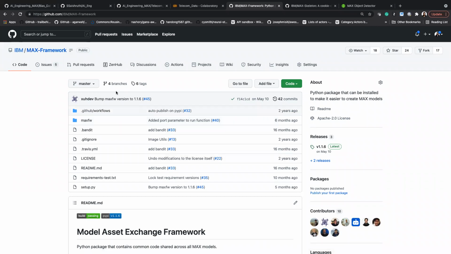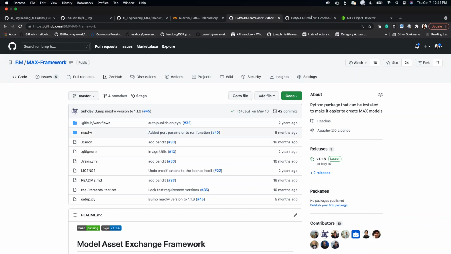So we have these two components here. One is Max Framework, another is Max Skeleton. Again, the goal of this webinar is to introduce you all to these tools and technologies, and we are available on an external Slack if you want to know more. This Max Framework is a Python package. It's going to provide you a way to add your input pre-processing, your model prediction code, and your post-processing code.